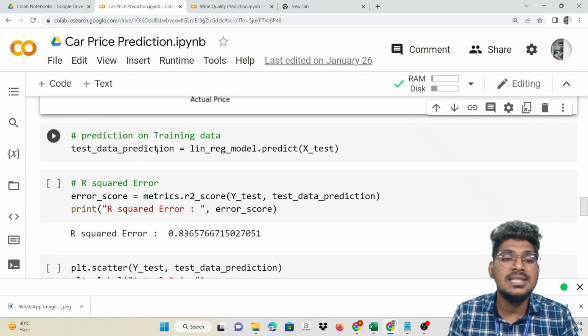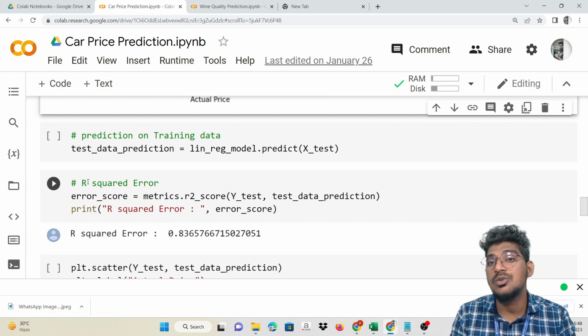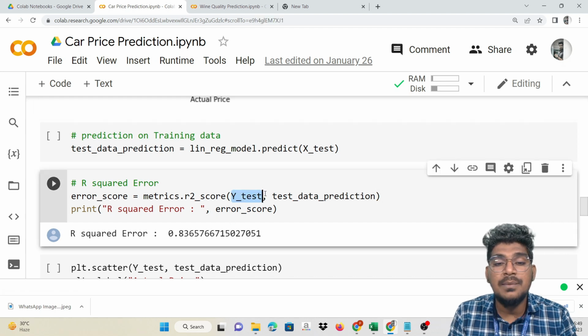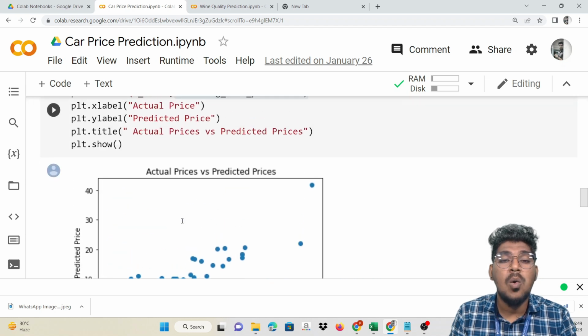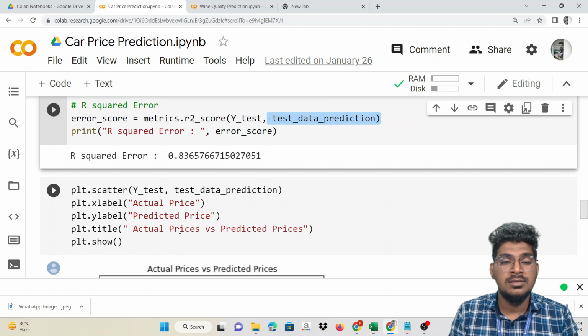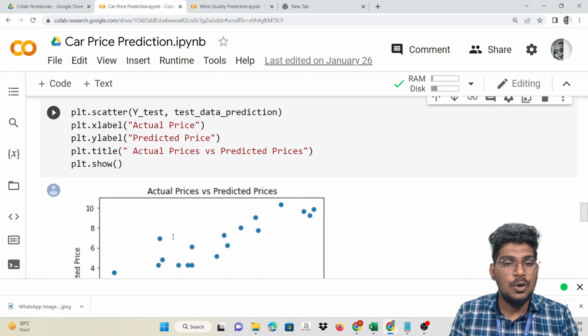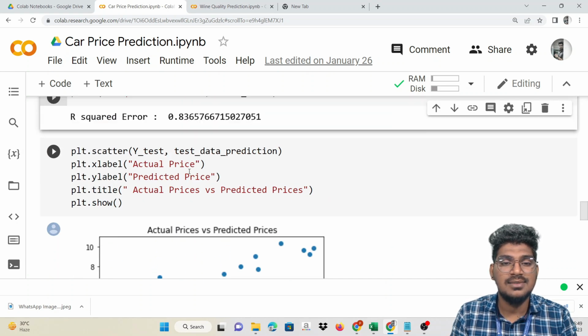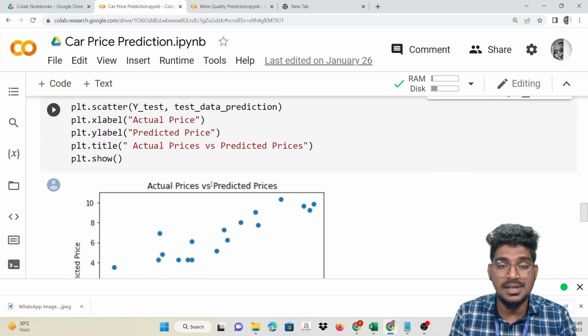So here, test data prediction, the linear regression model calls predict on X test. Then we are going to calculate the R squared error or R squared score. So error score is equal to metrics dot R square score, then passing the Y test and the test data prediction, the score will be nearly 83. So 87 and 83. Then when we apply the scatter plot, the values will be like that, for actual prices and predicted prices.